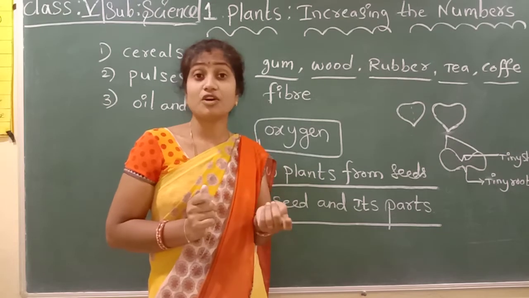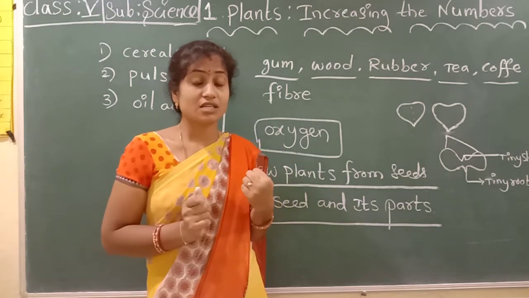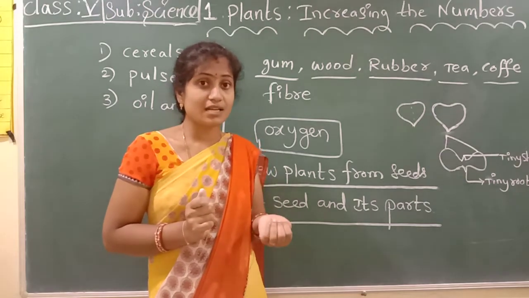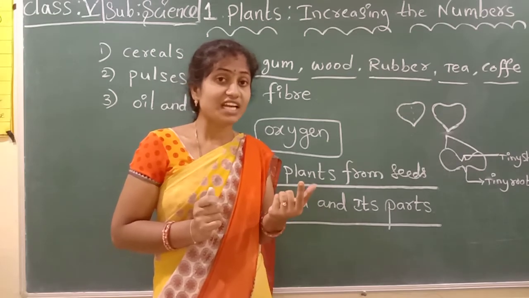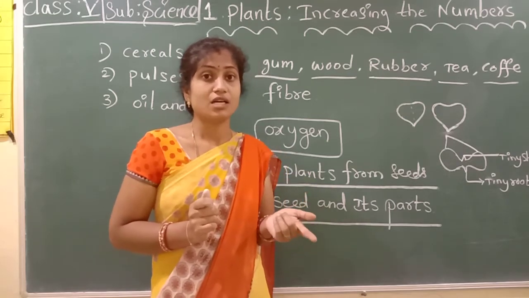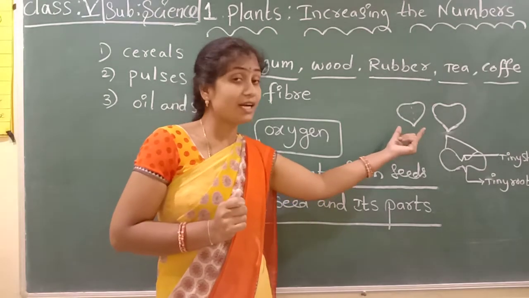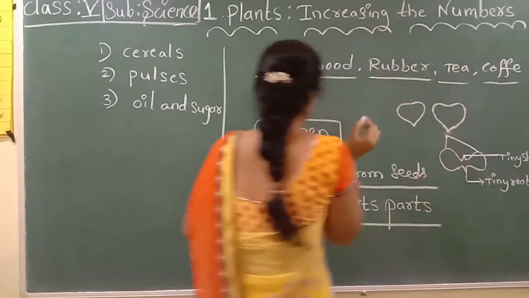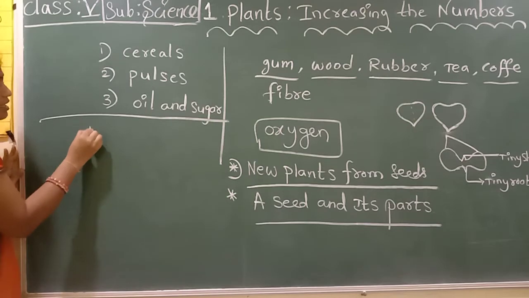Find out which are monocot and which are dicot. Wheat is monocot, rice is also monocot. Gram is not monocot, it is dicot. Gram seeds are dicot.